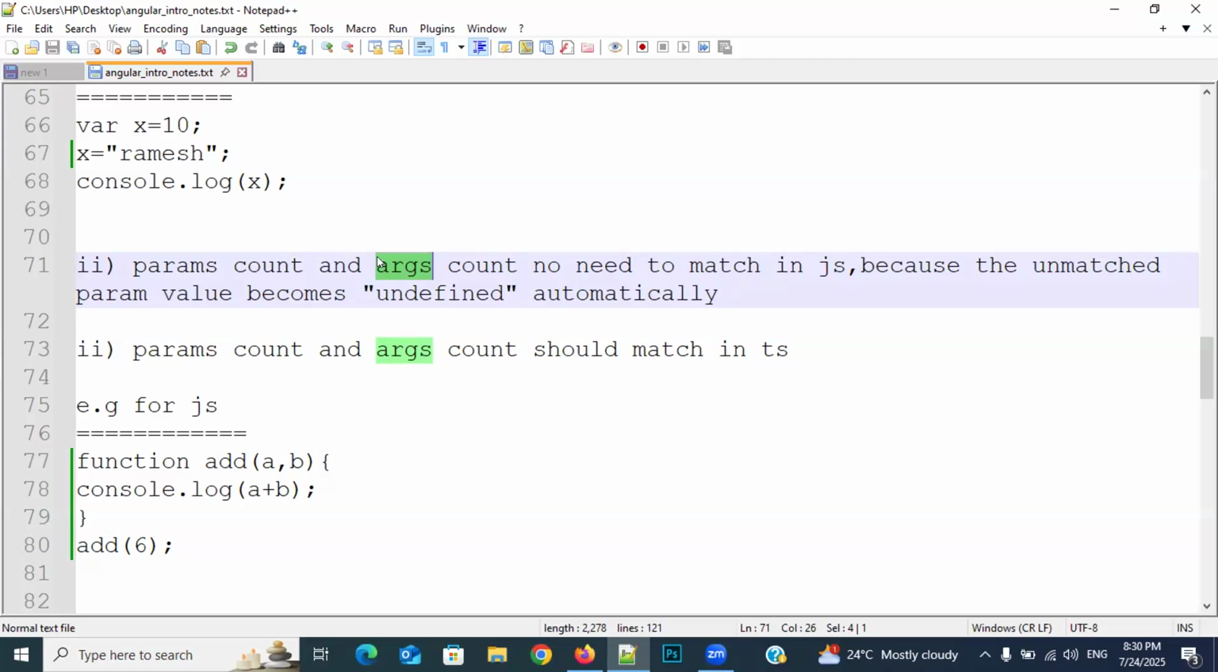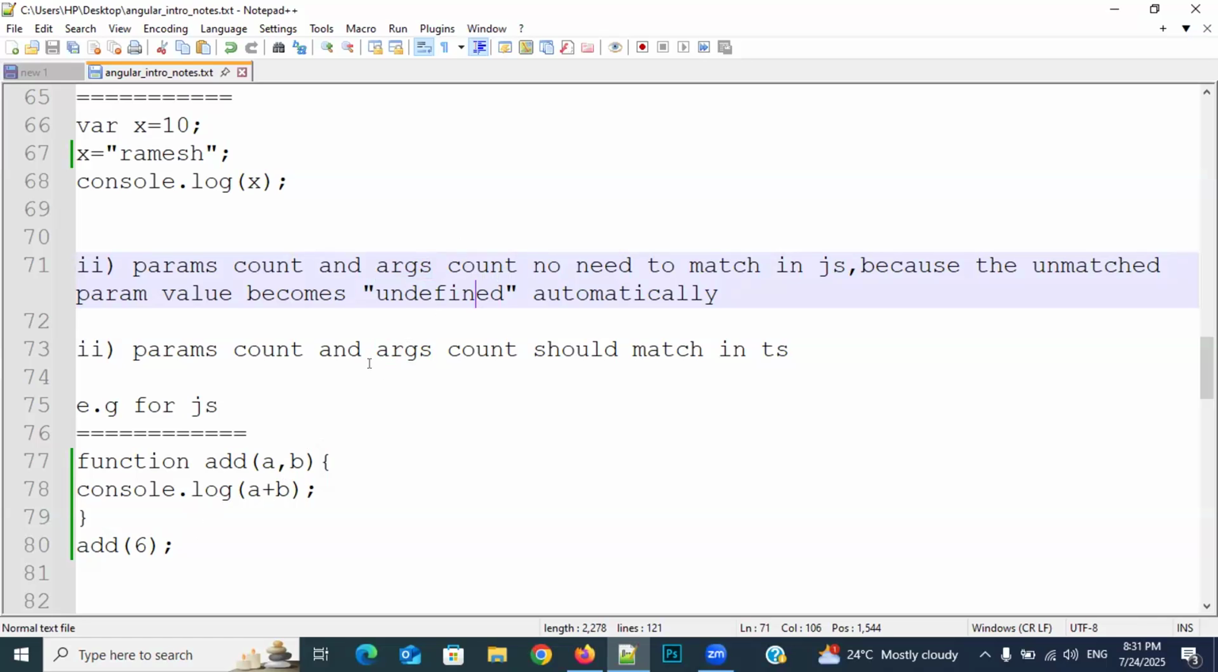Six and undefined. Okay. No. NaN. What is that, everybody? NaN. Not a number. Okay. Why? Here, what is the point I told? An unmatched parameter will become undefined, not 0. So if the unmatched parameter value becomes 0, then the A value becomes 6, the B value becomes 0. So 6 plus 0 equal to 6.